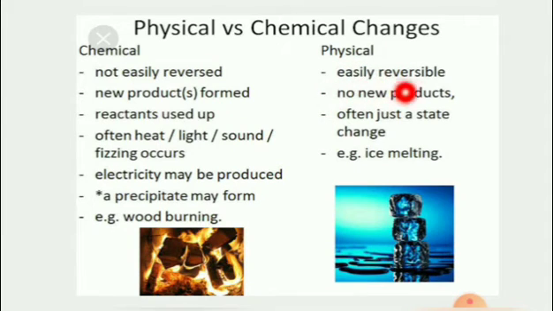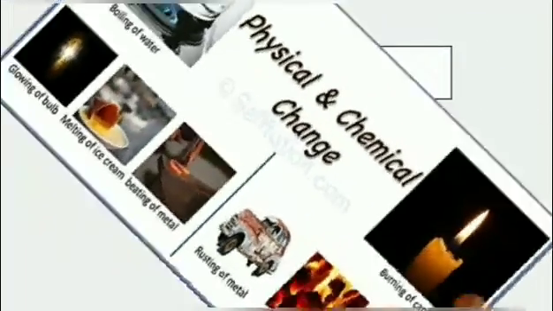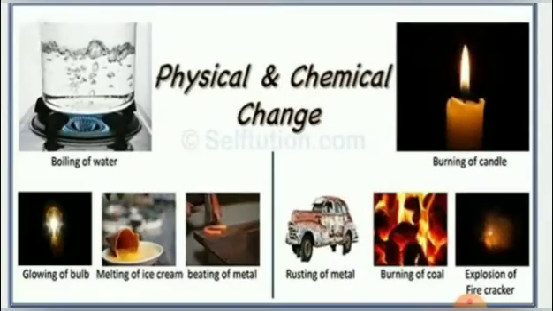What are physical changes? They are easily reversible. No new products. Often just a state change. Example, ice melting. Other examples of physical and chemical changes: boiling of water, glowing of bulb, melting of ice cream, beating of metal. These are the examples of physical changes. Burning of candle, rusting of metal, burning of coal, explosion of firecracker. These are the examples of chemical changes.